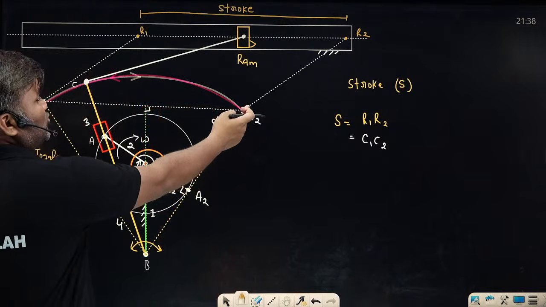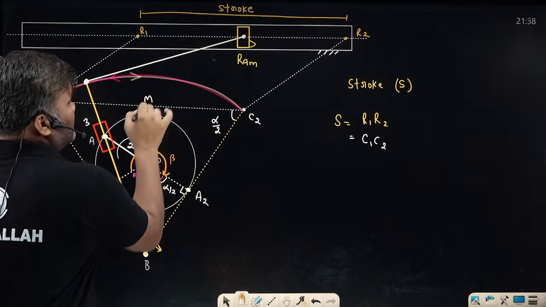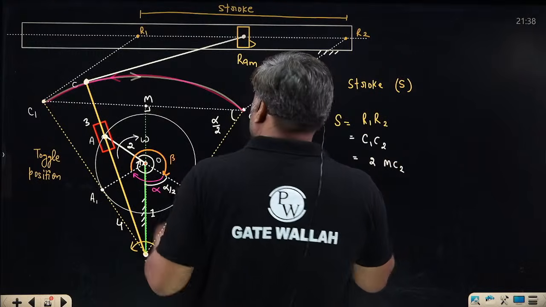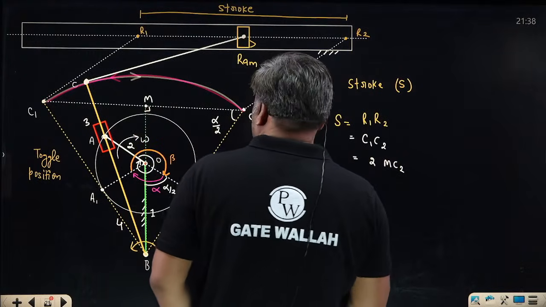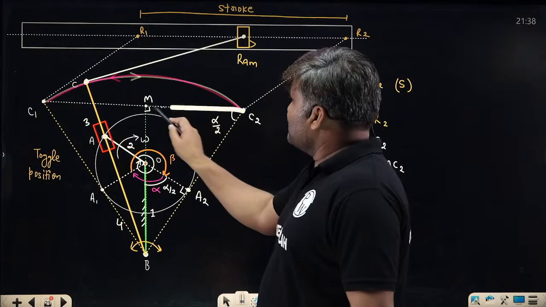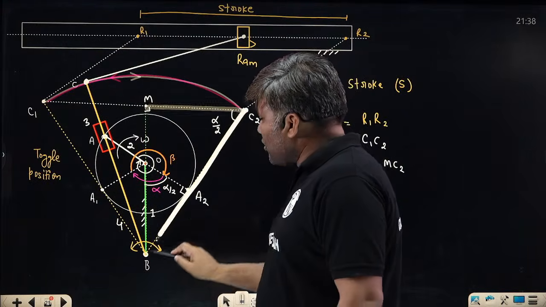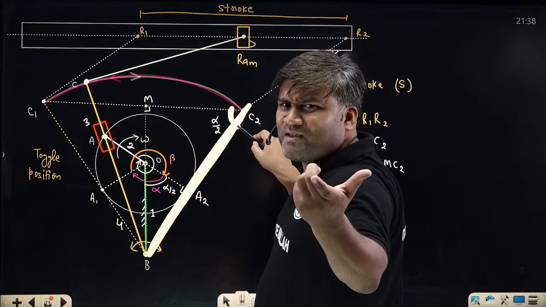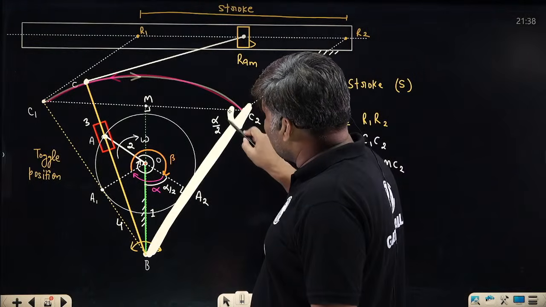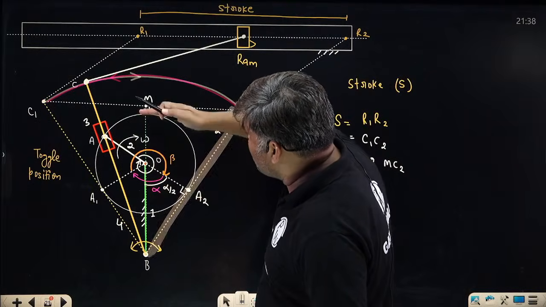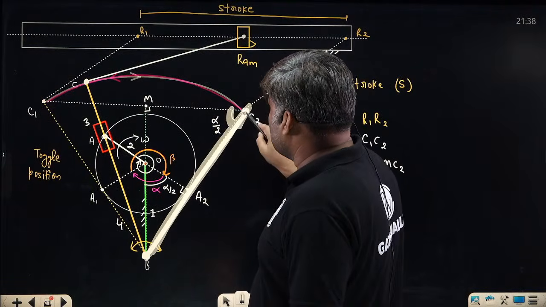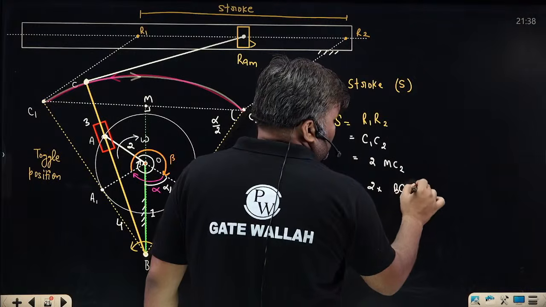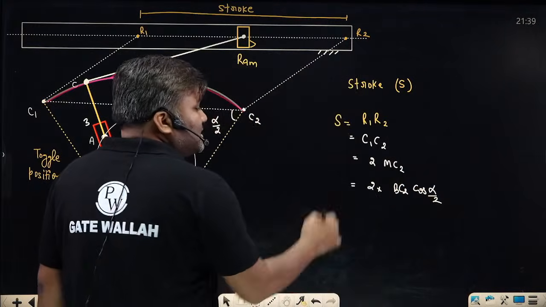And C1 C2, you can write, suppose this is midpoint of C1 C2. So I can write as twice of MC2, double of this. And MC2 I can write, कैसे लिखेंगे भाई? MC2 can be written as this slotted link ka dimension if you know, alpha by 2 angle if you know. From the geometry alpha, beta we can find out. So this dimension you know, this alpha you know, this its cos component can I write? BC2 cos alpha by 2. 2 into BC2 cos alpha by 2. Khatam baat. This is nothing but your stroke.